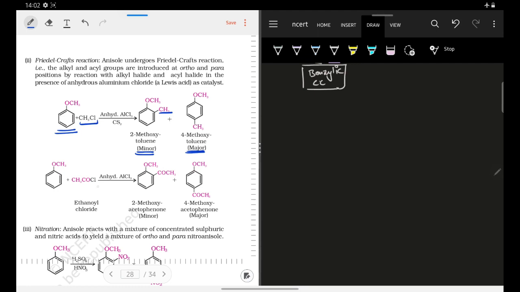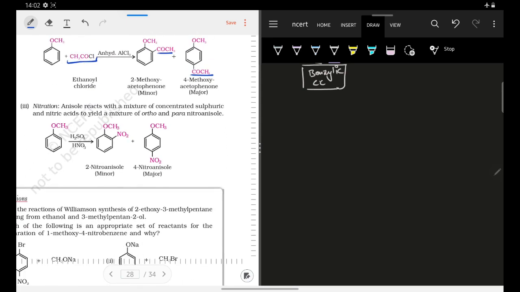This is the example of your anisole reacting with the CH3COCl or the acetyl chloride, and we know that this is your Friedel-Crafts acylation reaction, and the acylation will occur on both ortho and para positions, and your para product would be your major product. Same thing is with your nitration also. We know that OCH3 is ortho para directing, that is your nitration will occur at ortho and para position, and your para will be your major product. This is what we have understood here.